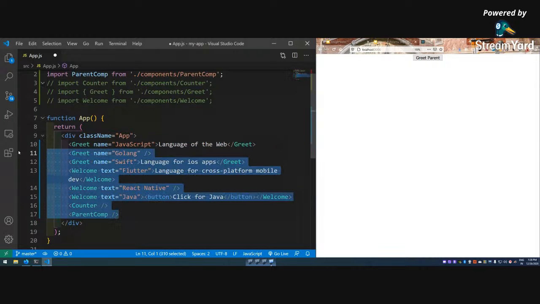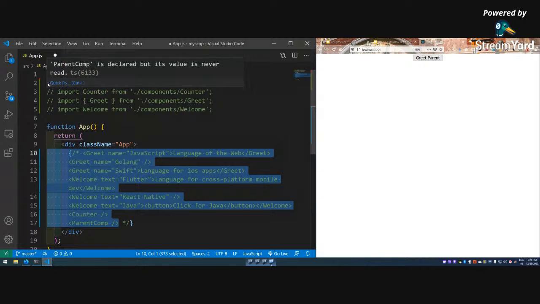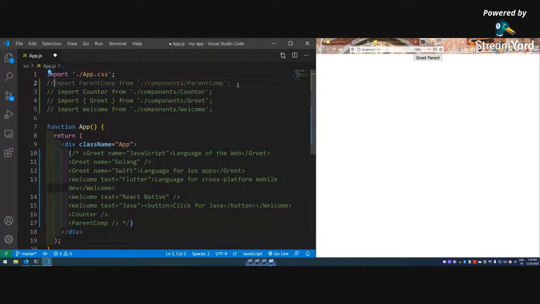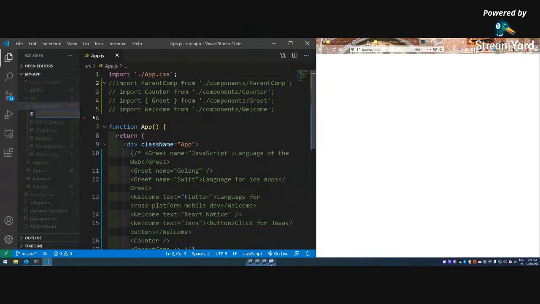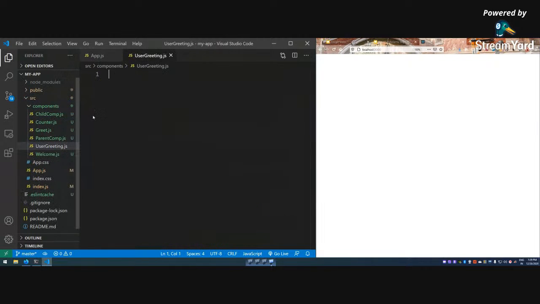What I'm going to do is comment everything out. I don't know why it is happening nowadays. Comment everything out, then save it, so nothing will be shown. So create a new component known as user greeting.js. So user greeting.js I have created.